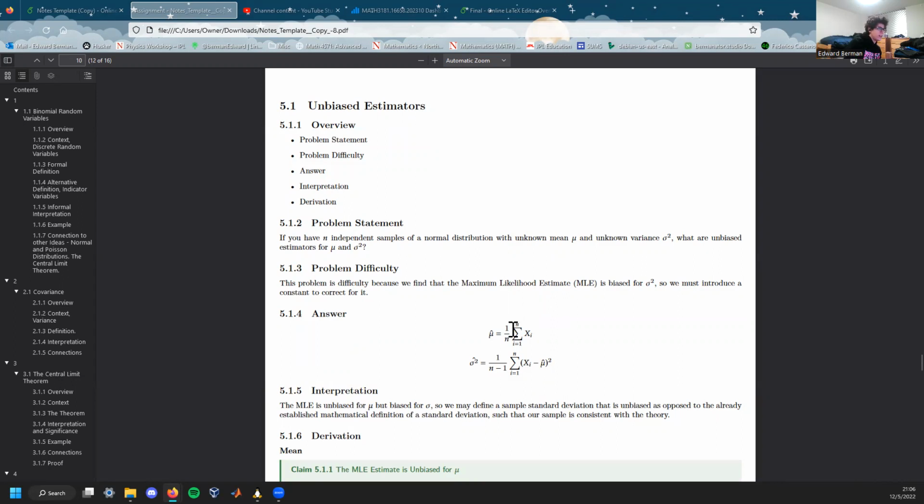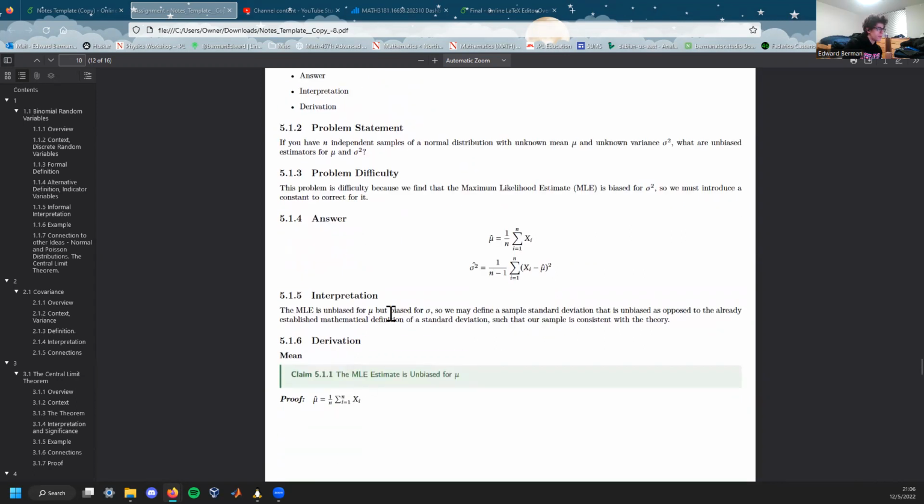So the answer is that our estimate for mu is what we'd expect for an average. We sum up all the variables and divide by the number of samples. But for sigma squared, instead of dividing by n or n squared, as something we would expect, we divide by n minus 1. So we find that the MLE is unbiased for mu, but biased for sigma. So we may define a sample standard deviation that is unbiased, as opposed to the already established mathematical definition.